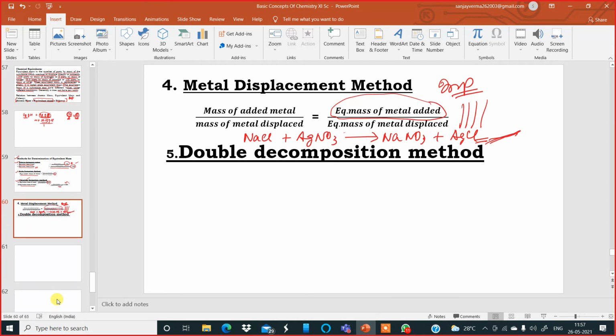Okay, the next one is supposed to be the double decomposition method, but this next one, number 5 method, I will do in the next class because it is almost time up now. In the next class I will explain the double decomposition method, and then I will do one sum each for all these 5 methods which I've explained so far.